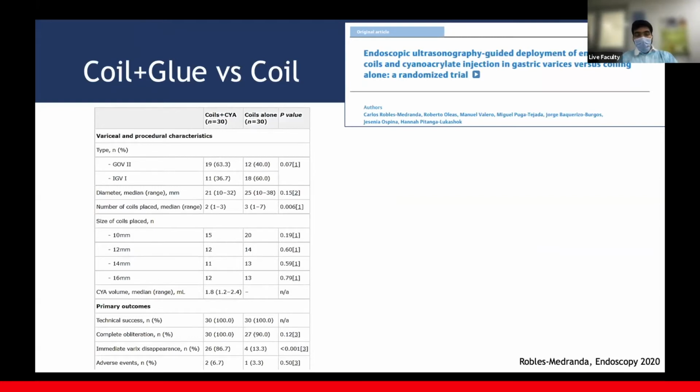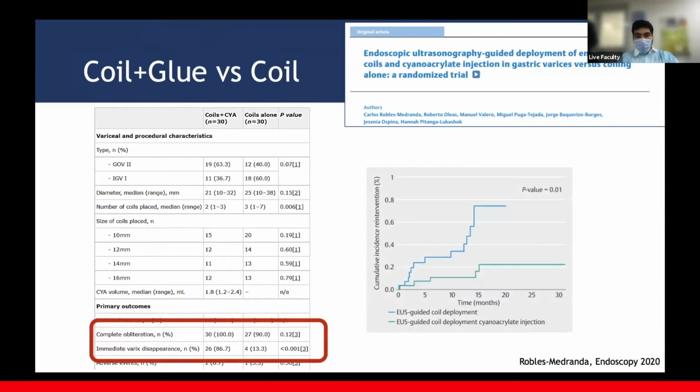Is it the coil and the glue combination, or the coils that are doing better, or the glue that is doing better? Is coil just a scaffold, or does the coil itself cause a good amount of hemostasis? Now, this is a question that this group looked at, and they found that by using coils alone, they were able to achieve complete obliteration in about 90% cases. Immediate varix disappearance was dismal, but that is expected because just the coil will take some time to cause thrombosis. However, with time, there seems to be a very high rate of varix reappearance. And for that reason, maybe coils alone is not the best way to go about things.